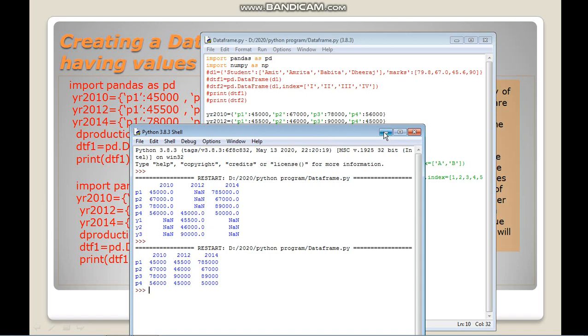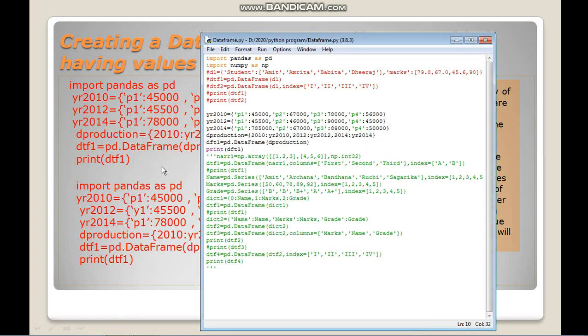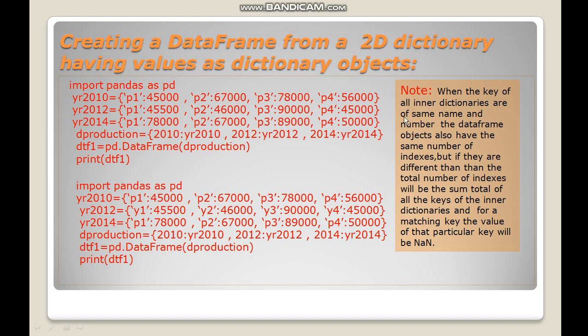Okay, now what if the keys of all the inner dictionaries are not equal? In that case, what will the output be? So here I have just noted that when the keys of all the inner dictionaries are of the same name and number, the data frame object also has the same number of indexes. But if they are different, then the total number of indexes will be the sum total of all the keys of the inner dictionaries. And for a non-matching key, sorry for the typing mistake, the values of that particular key will be None.